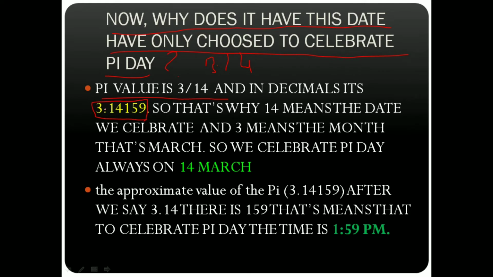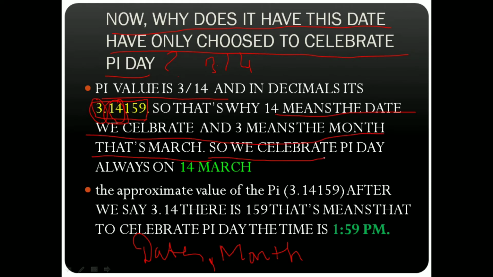In short, 14 means the day and 3 means the month. Here 14 means the date, and 3 means the third month, after January and February, which is March. So 14 is the date and 3 is the month, March. So we celebrate Pi Day on 14 March.